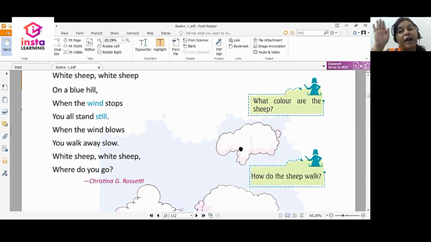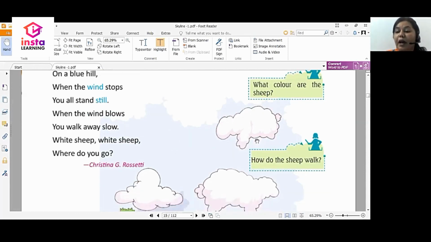So, if you ever have a look at the sky, you will see very interesting, different shapes that the clouds form. So what happens? When the wind stops, those shapes also stop. And what happens next? When the wind blows, you walk away slow. So what happens when the wind blows very slowly?